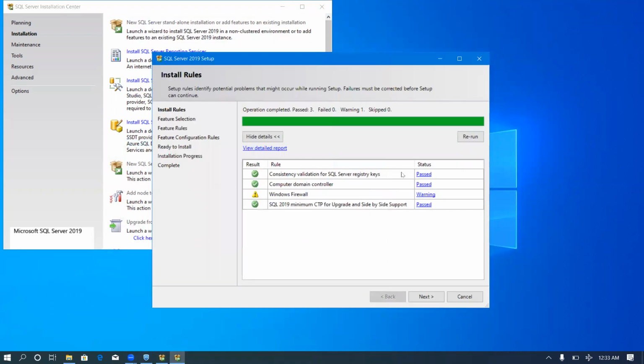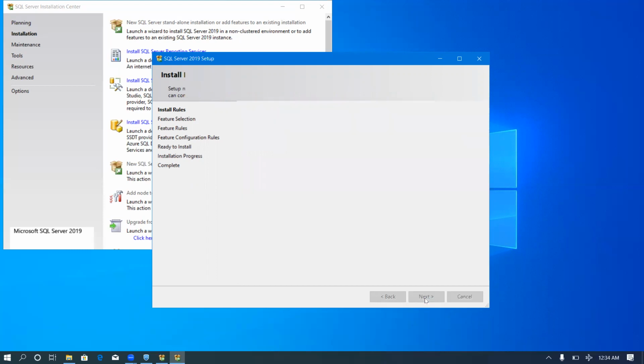In the next stage of the installation, the system checks for all installation rules and makes sure that everything is intact. If peradventure your machine needs a restart, the system will tell you and you will have to restart your machine before you continue the installation. Everything is intact with my machine, so I will go ahead and click Next.